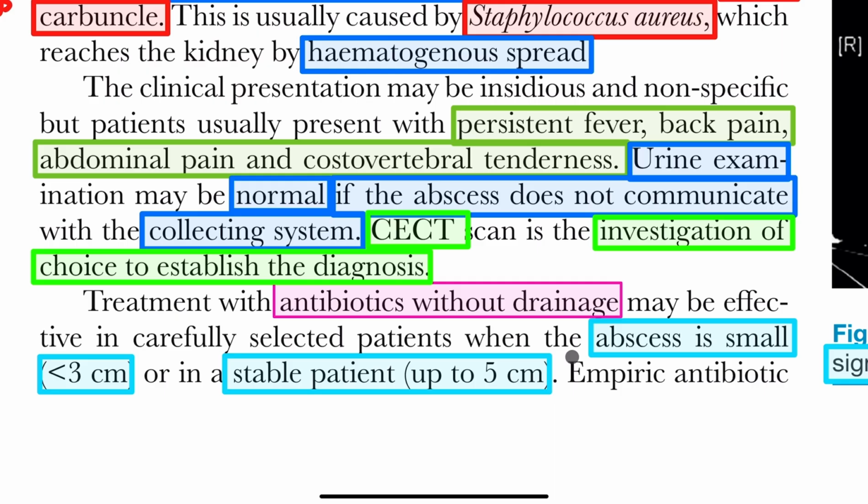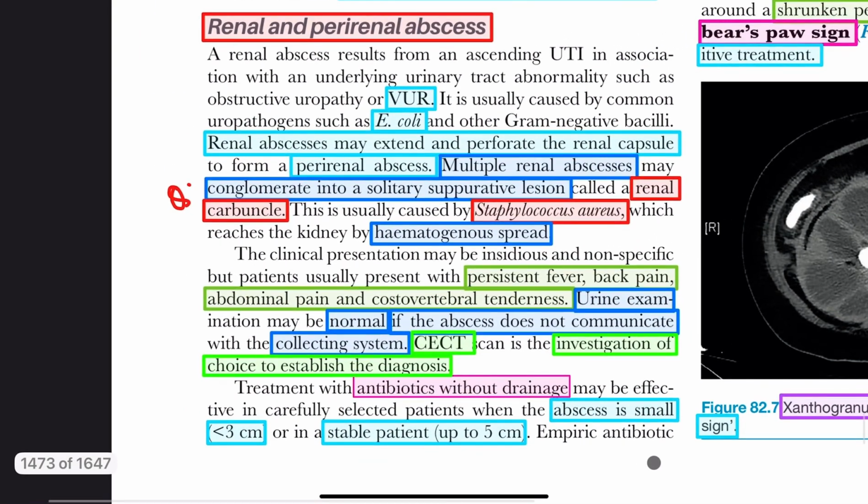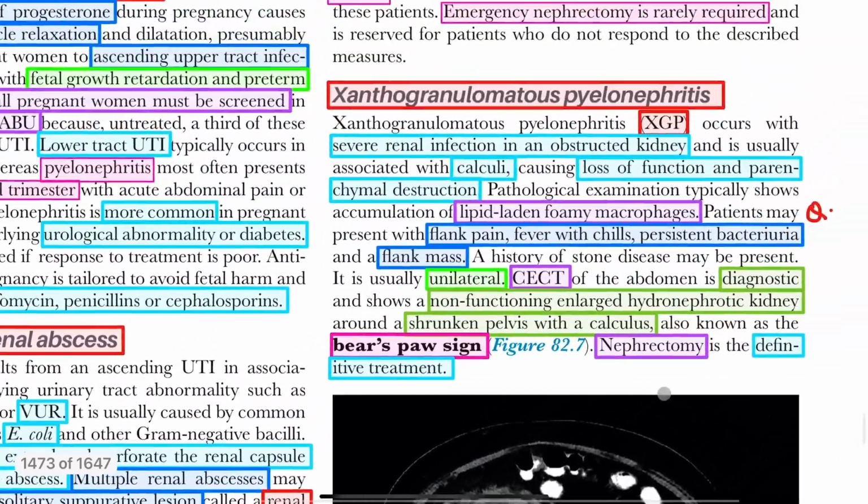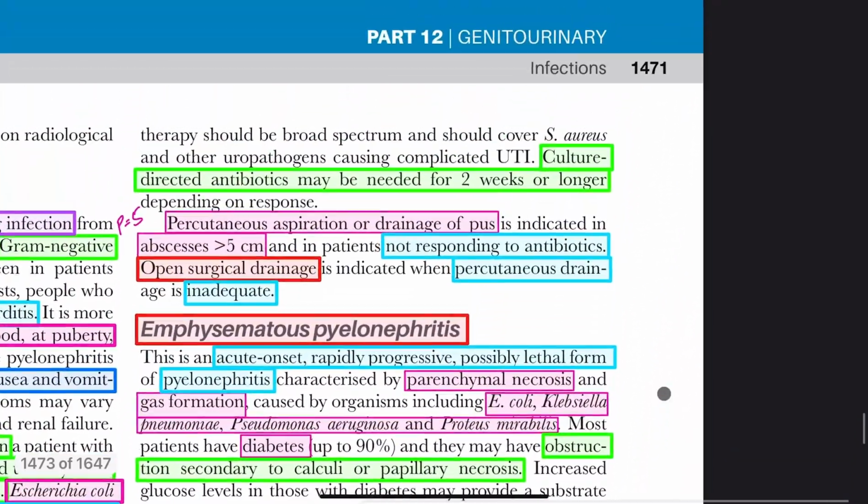In case of a stable patient with an abscess up to 5 centimeter, you remember better 5 centimeter. So renal abscess up to 5 centimeter can be managed through antibiotic treatment.